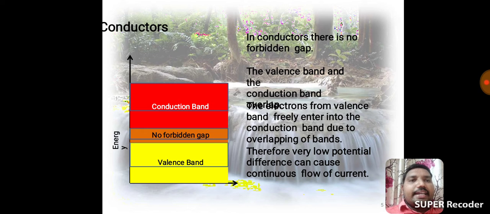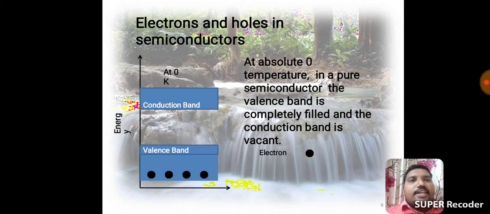Next one, conductors. In conductors there is no forbidden gap between the valency band and the conduction band. The electrons easily jump from valency band to conduction band because there is no forbidden gap. These bands are completely overlapping. Therefore a very low potential difference can cause continuous flow of current. That is the conductors.